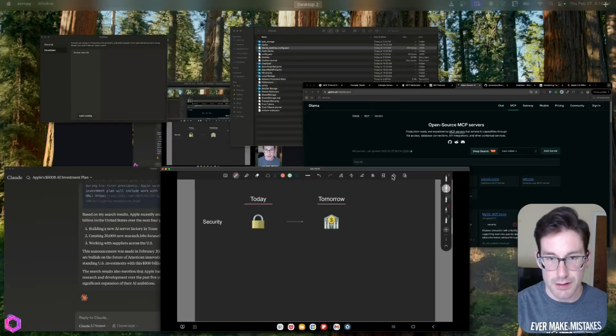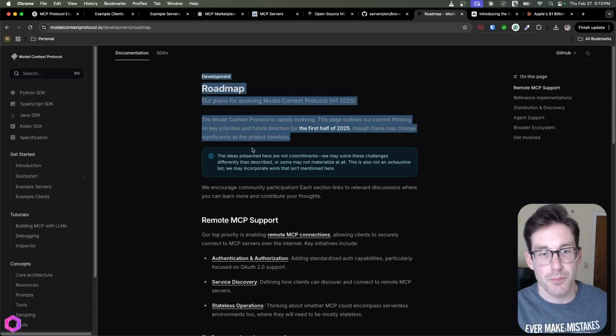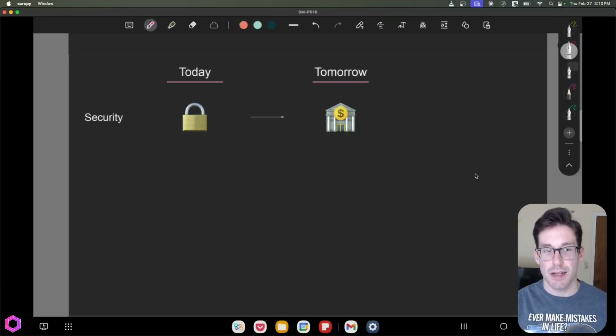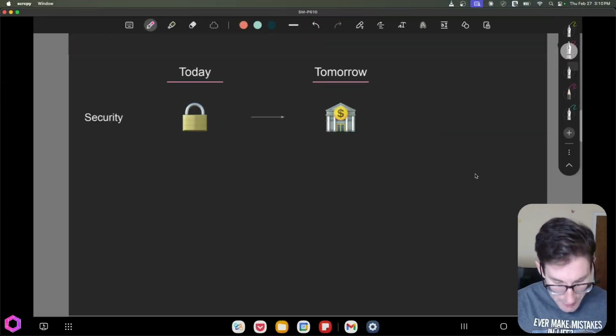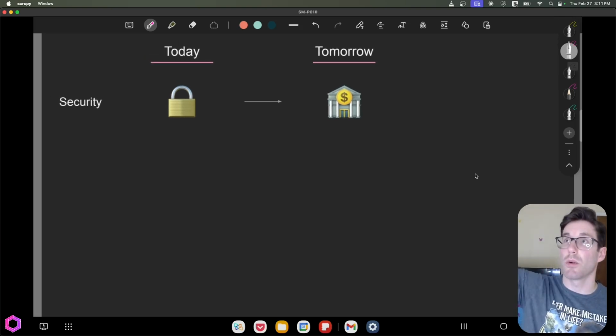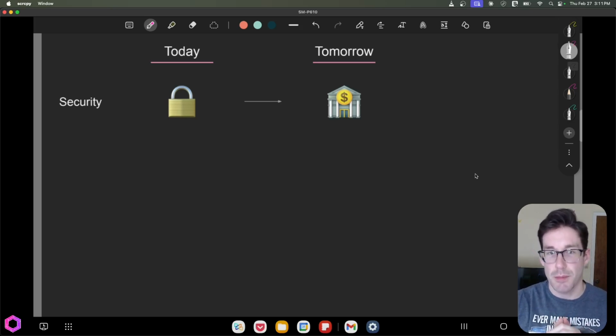I don't know if I have my slides still up. Yeah, so here, this is basically a blog from Anthropic talking through a roadmap. This is a roadmap that they have for the first half of 2025 of extending the MCP protocol and making it more robust and improved. And this specific roadmap has a primary focus, and that primary focus is remote reach. So they want to improve the MCP protocol's ability to remotely work with servers instead of solely focusing on the local side. And what do I mean by that?